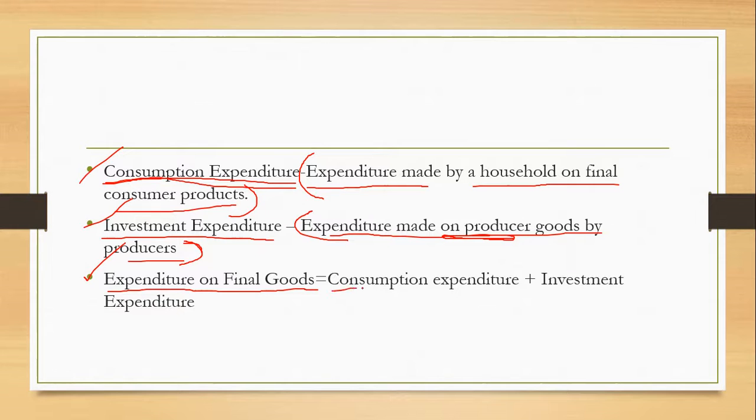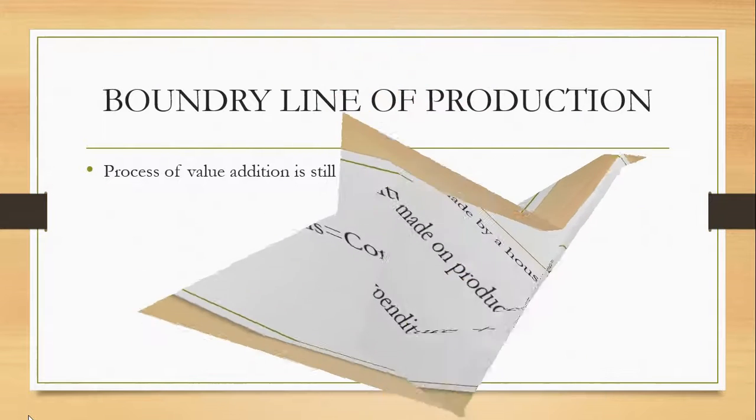Now here comes the total expenditure on final goods. This will be consumption expenditure plus investment expenditure. By adding these two, we get the total expenditure on final goods. Okay, this is easy.